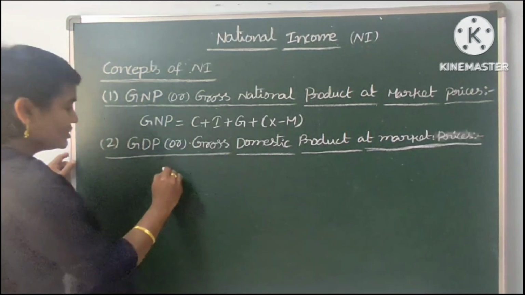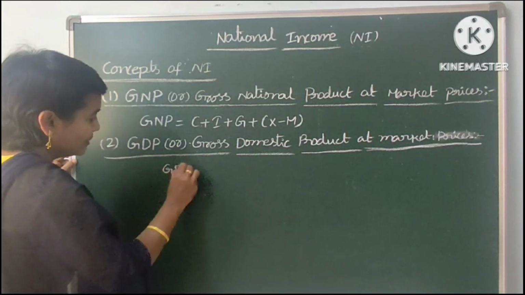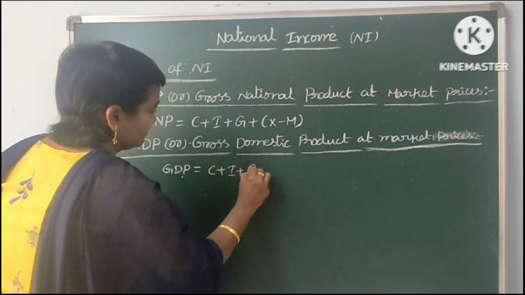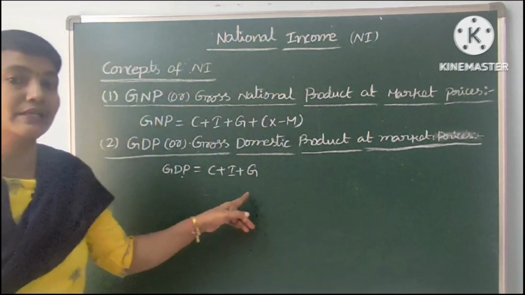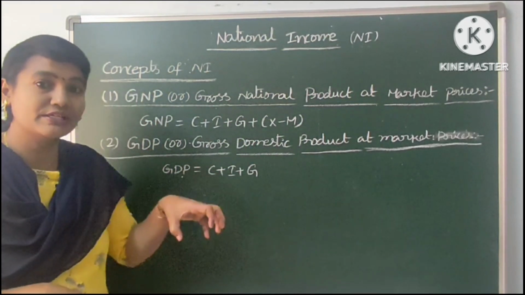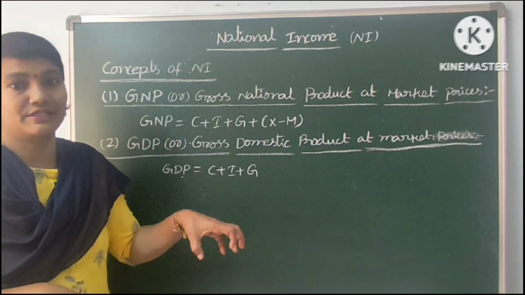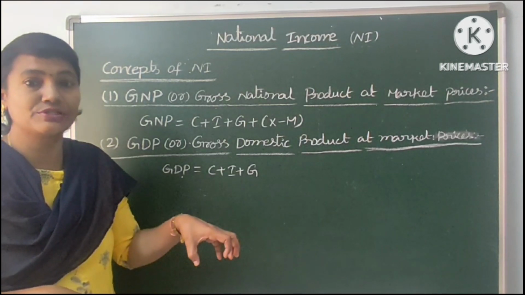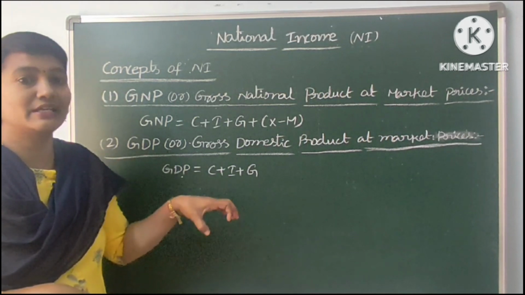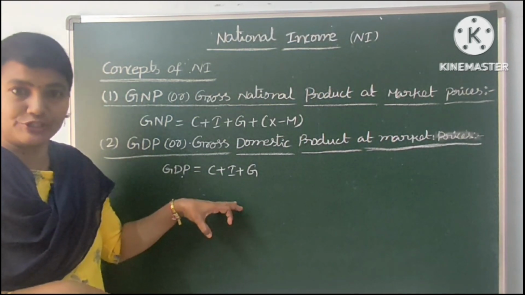For calculation of the GDP, the formula is C plus I plus G. Here we are not adding net income from abroad or net exports value, because within the boundaries of the country only, how much quantity of goods and services is produced and how much income is received by the factors, these are all we take for calculation of the GDP.